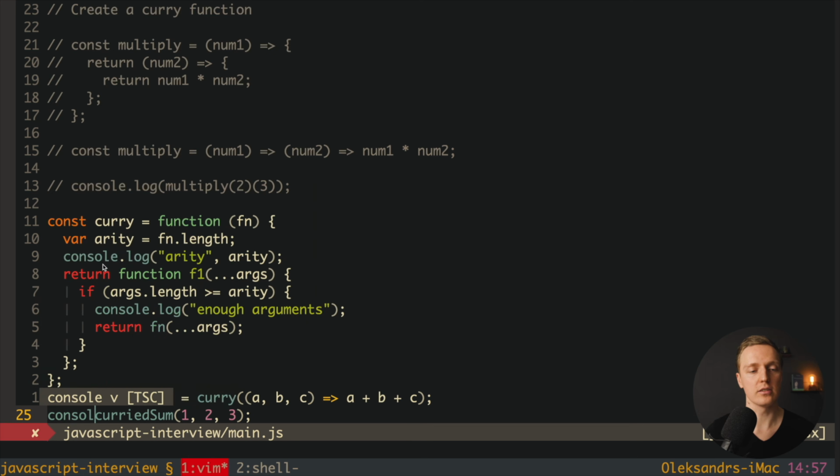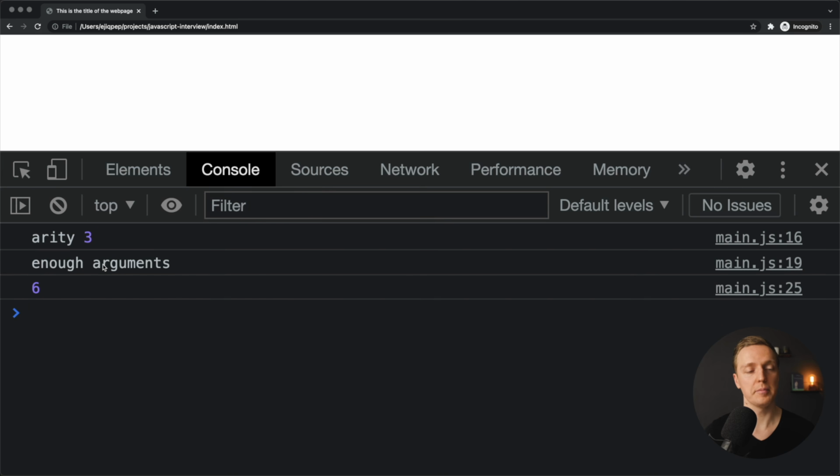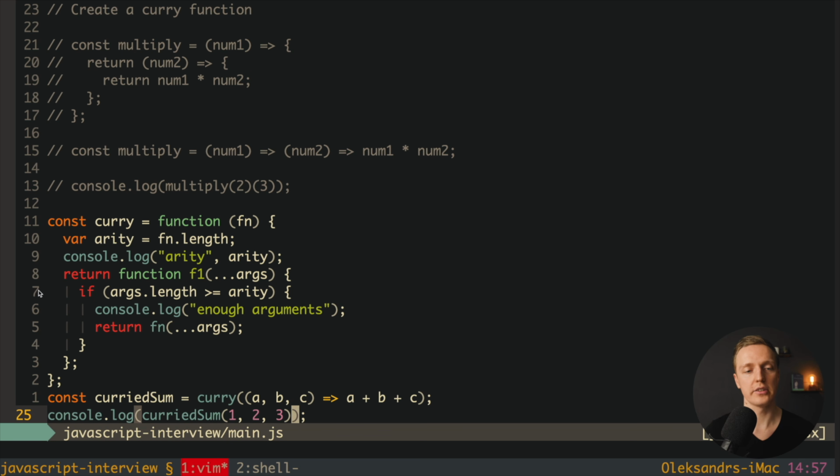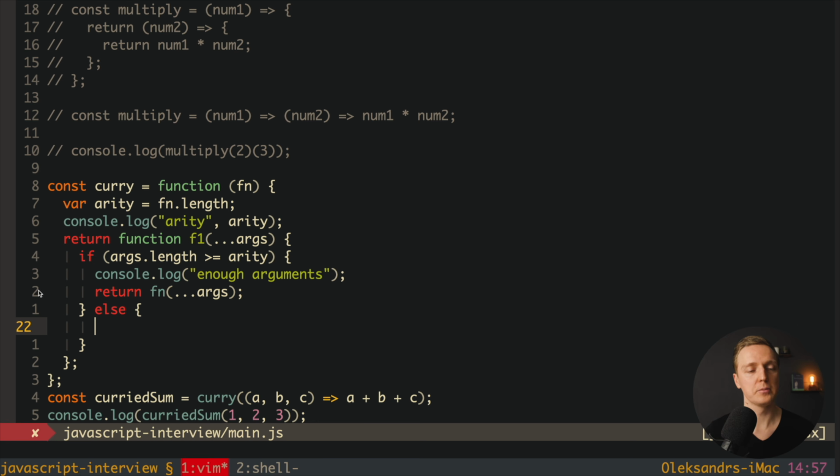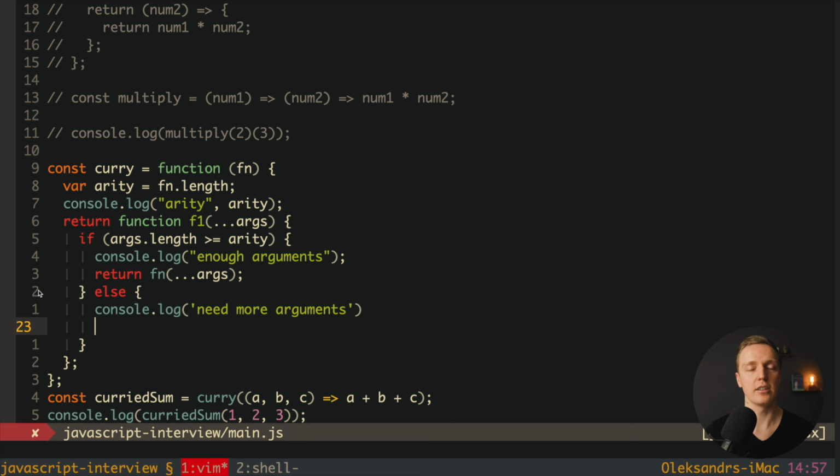And actually here we can console log what we are getting back. In this case, we must get our result. I'm reloading the page, we are getting 6, it is working correctly, which actually means our code already works when we are passing inside 3 arguments at once. But it won't work when we are passing less than that. This is why we must write here else condition, and inside we can write, for example, console log need more arguments. And now after this we want to return a function. As I already said, if we passed, for example, in curried just 1 argument, it must return a function where we can pass additional arguments.